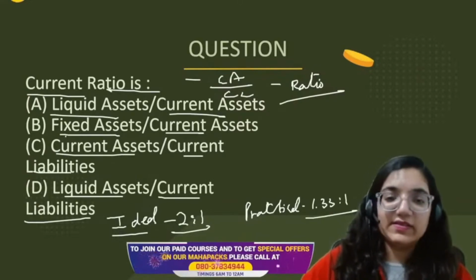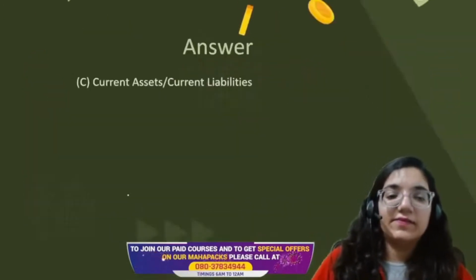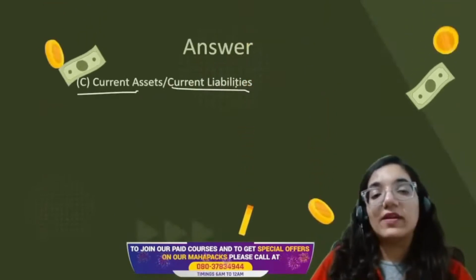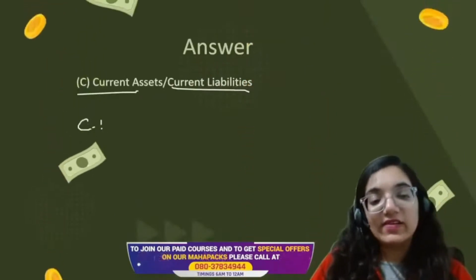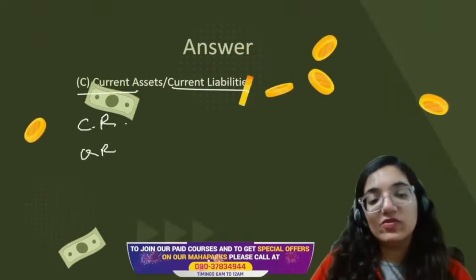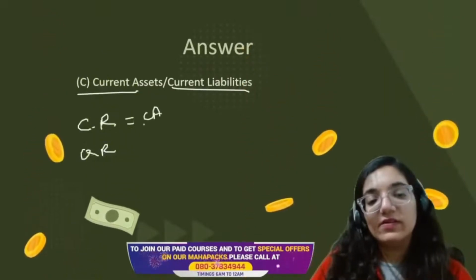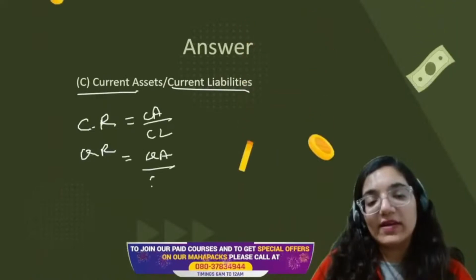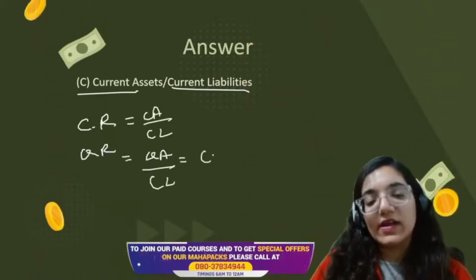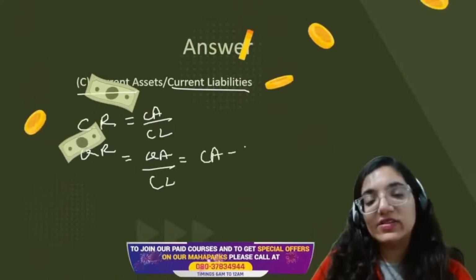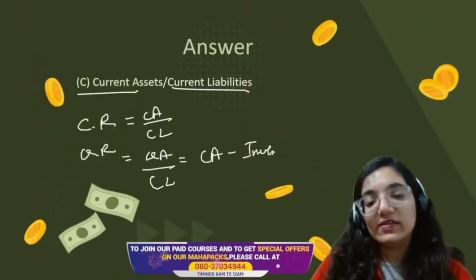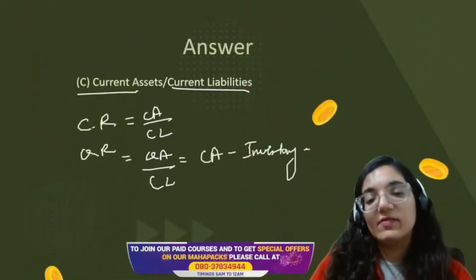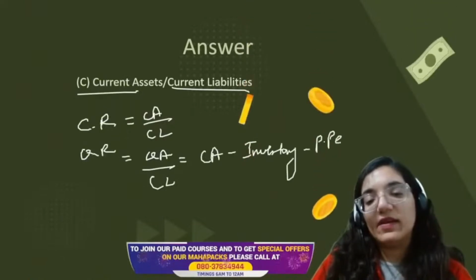The answer is current assets upon current liabilities. So this is current ratio. If I'm looking for quick ratio, it is going to be quick assets upon current liabilities, where quick assets is current assets minus inventory minus prepaid expenses.